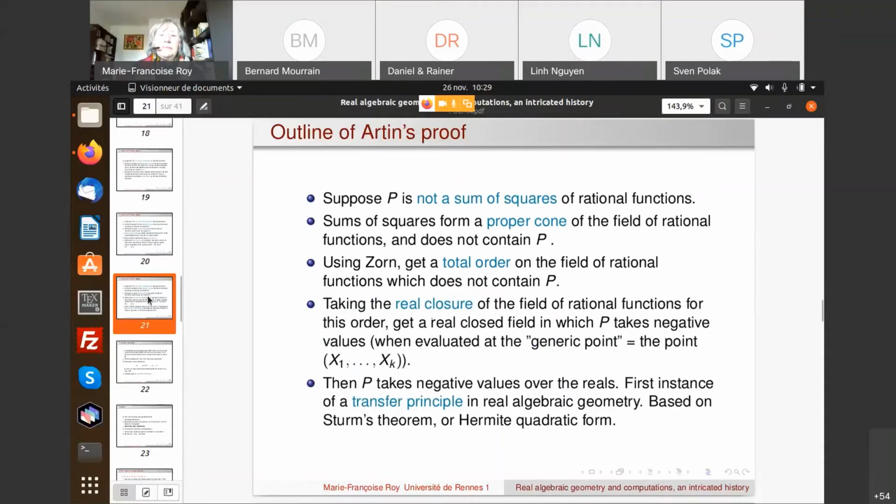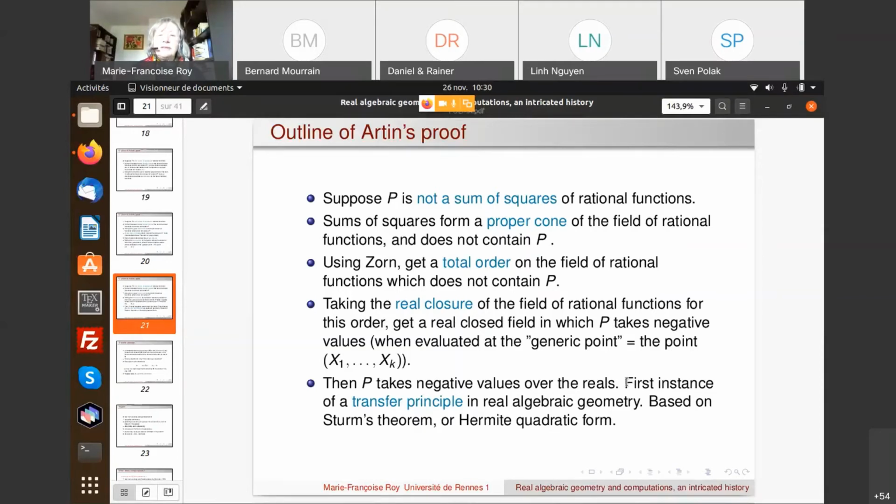So we've found a negative value in an extension of the base field, but we are going to see that if P takes a negative value over an extension, it takes a negative value over the base field.